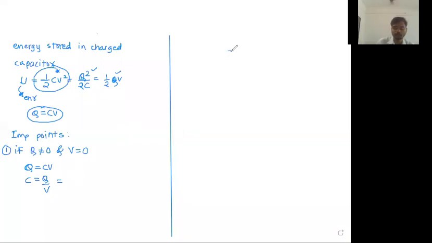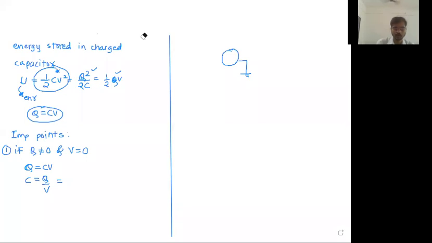Let me show that situation. Let's say this is one conductor. This conductor is grounded, meaning connected to earth. And let's say there is another charge system here. If this is an isolated conductor, meaning no one in the universe is present near this conductor, in that situation the charge on this conductor will be 0.